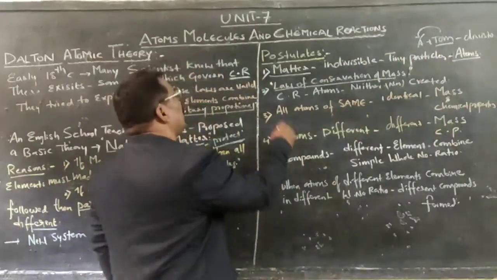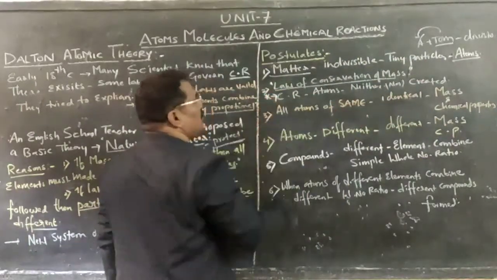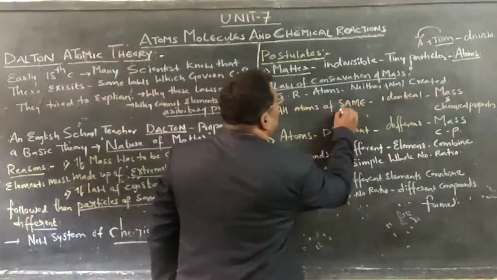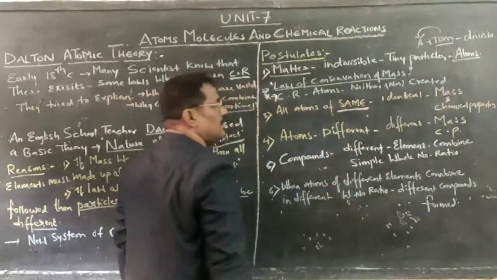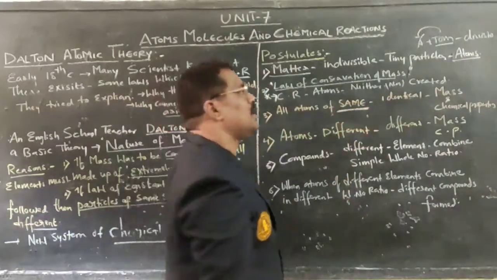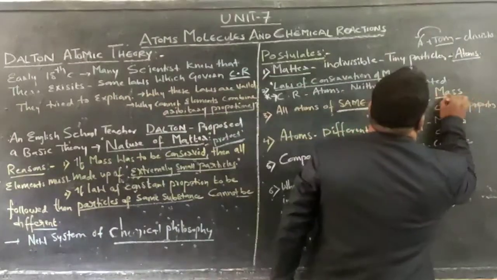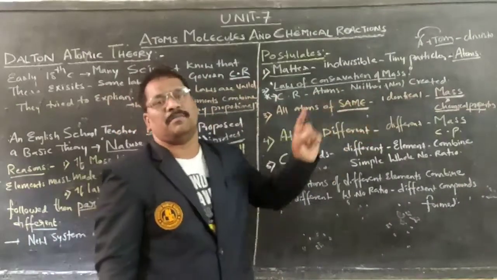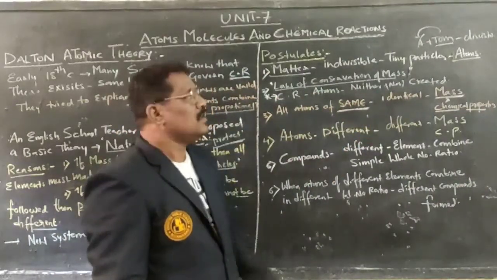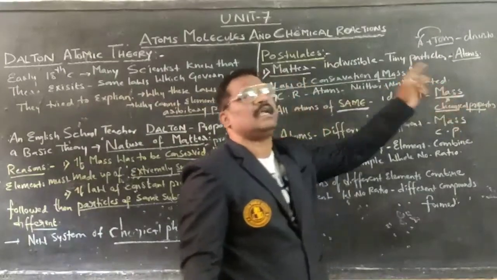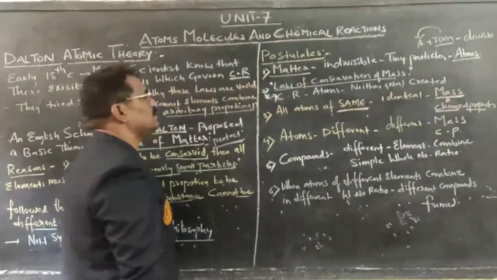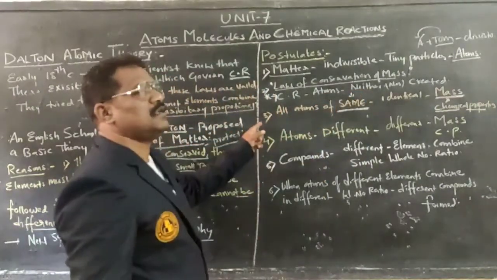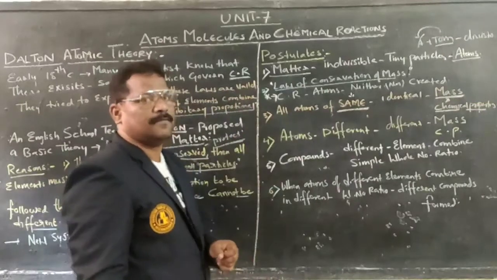Third postulate: atoms of the same element have identical mass as well as identical chemical properties.